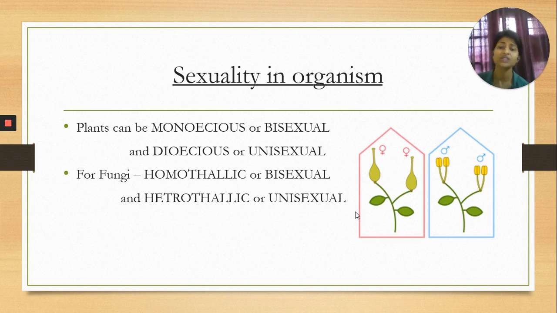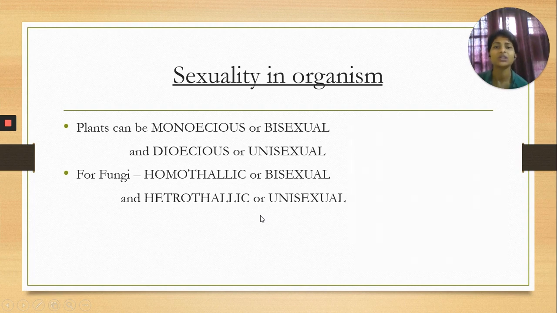That fungus is also called bisexual because both sexes are present on the same thallus. On the other hand, heterothallic means male and female reproductive organs are present on different thalli. That condition is called heterothallic, and that organism is called unisexual. So that is the sexuality described in organisms.